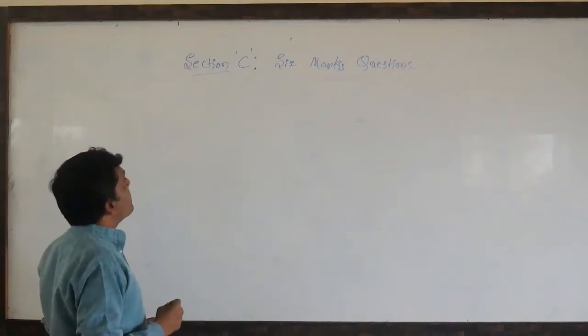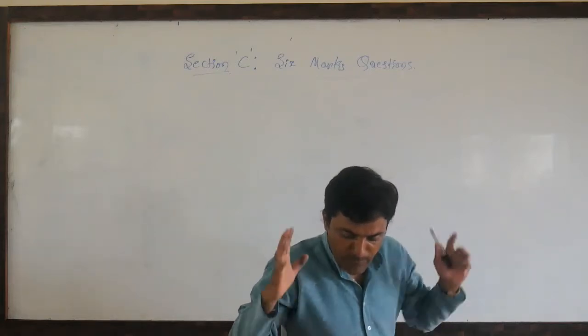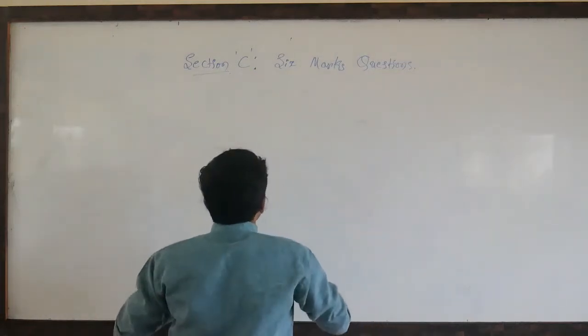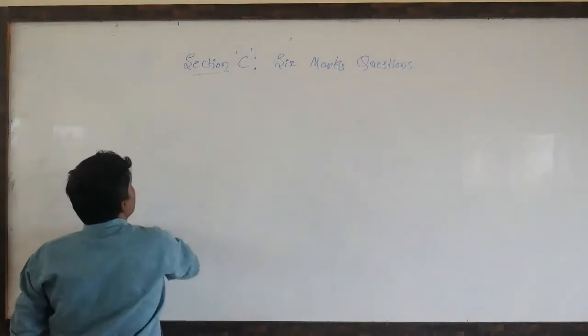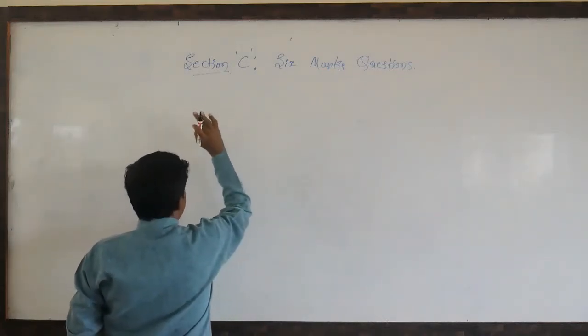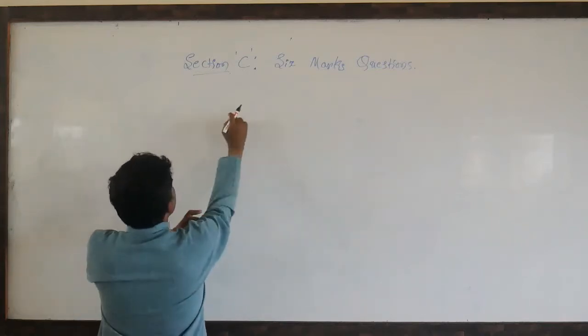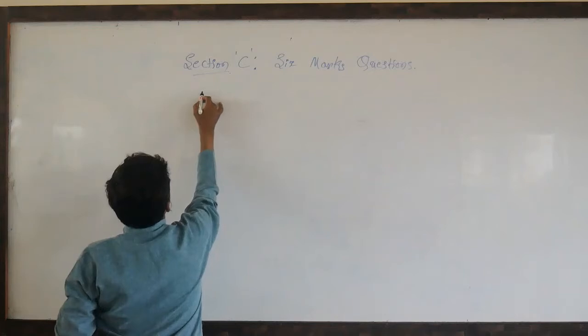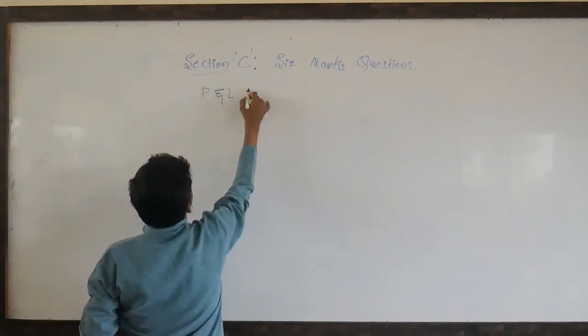Let me solve that problem. Here the examiner asked: prepare the profit and loss appropriation account. As I said in our previous class, let us see how to solve this.